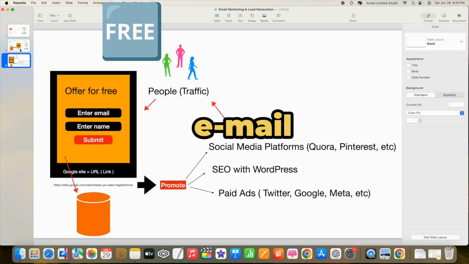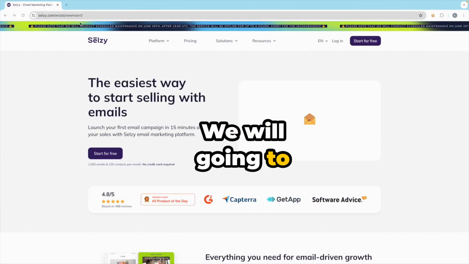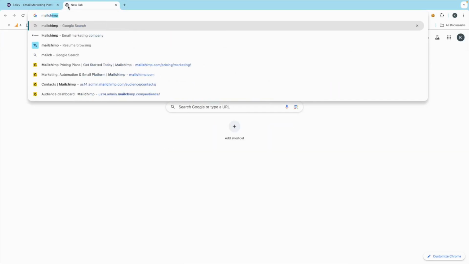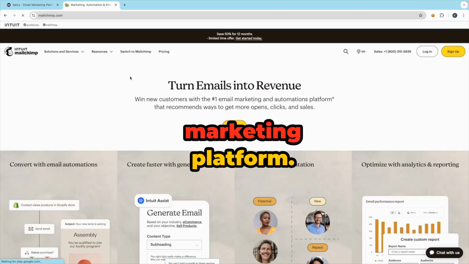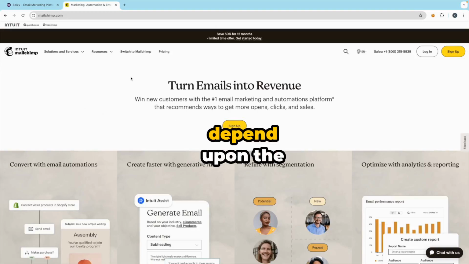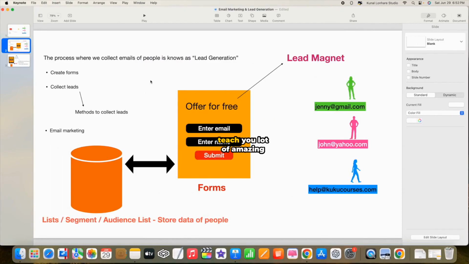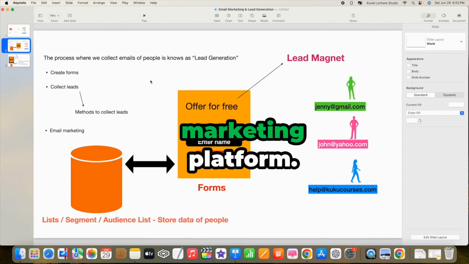So in this free email marketing course, we are going to teach you a lot of things. We will teach you with different platforms, whether that's Salesy, MailChimp, or any other email marketing platform. So basically it doesn't depend upon the email marketing platform. Inside this course, we will teach you a lot of amazing concepts that you can apply to any email marketing platform.